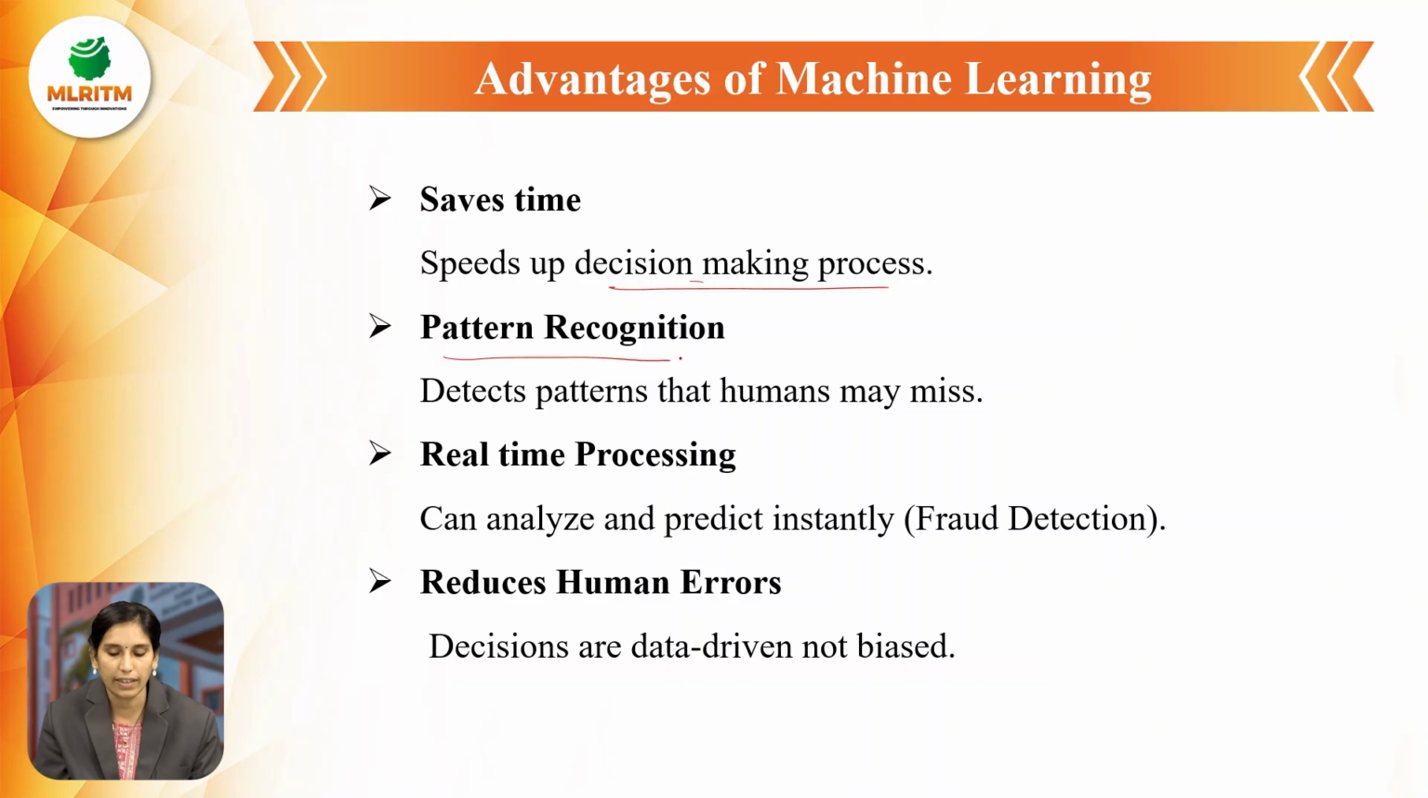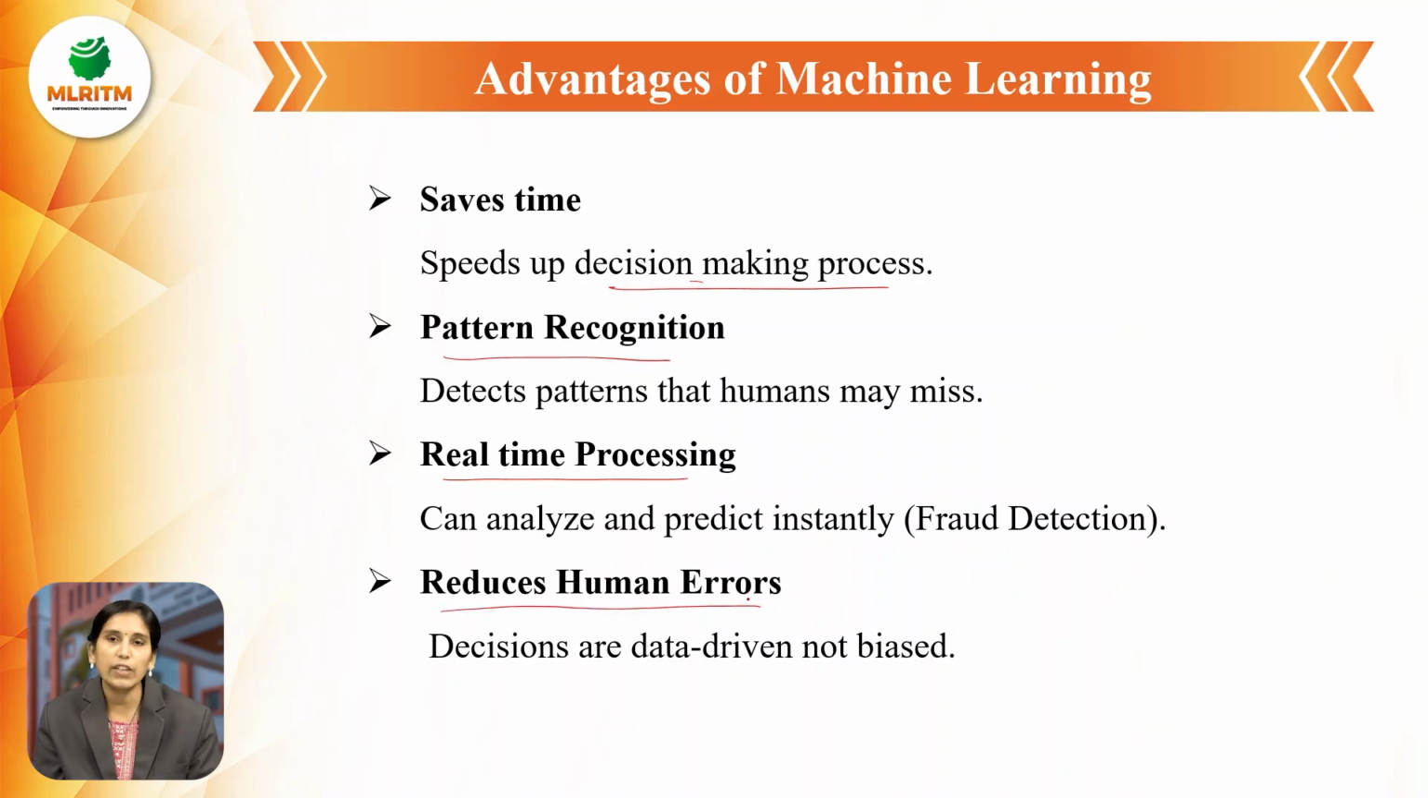Next one, pattern recognition. Machine learning detects patterns that humans may miss. If humans miss some patterns, the machine learning algorithm can still recognize them. Next one, real time processing. It can analyze and predict instantly, for example in spam detection and fraud detection.